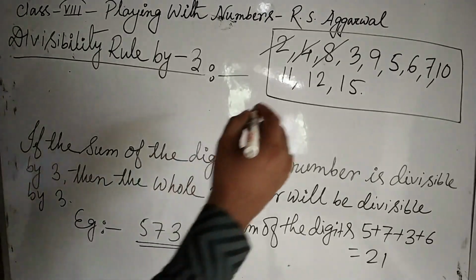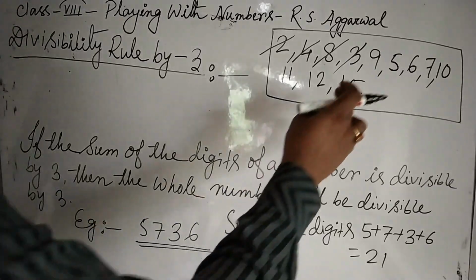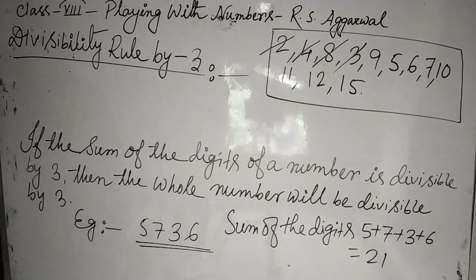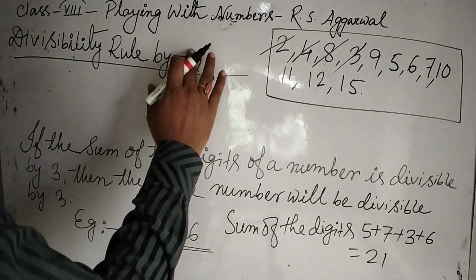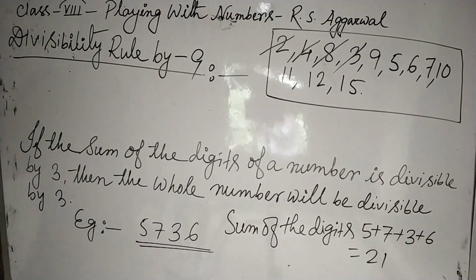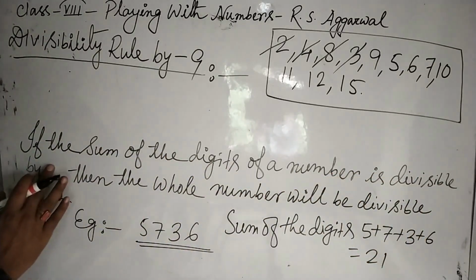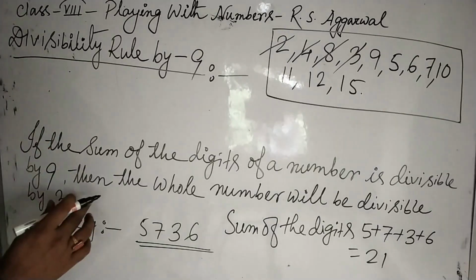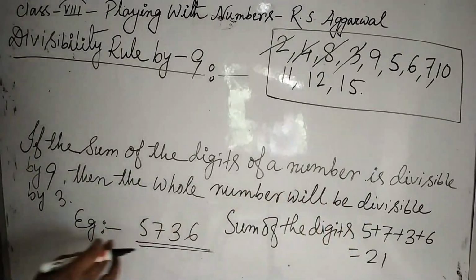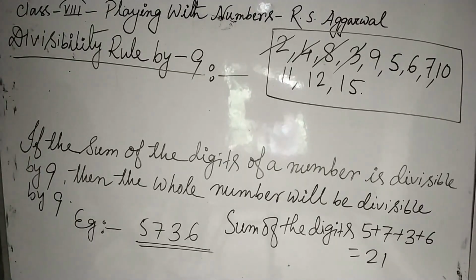The divisibility rule by 3 and the rule by 9 are exactly similar. Divisibility rule by 9. If the sum of the digits of a number is divisible by 9, then the whole number will be divisible by 9.